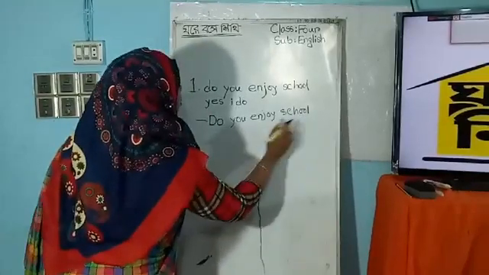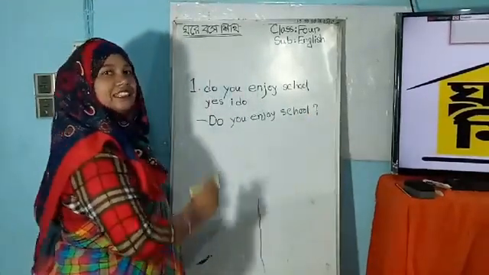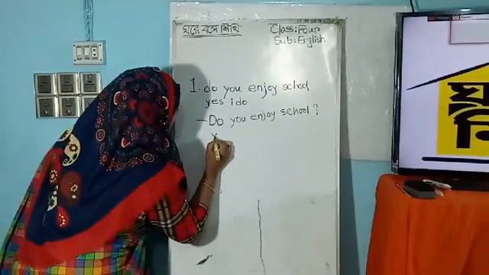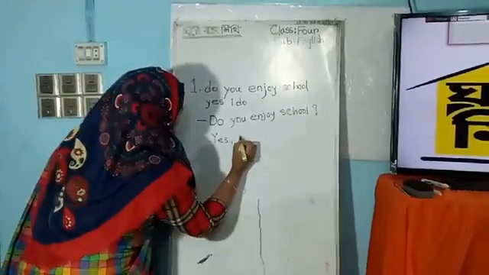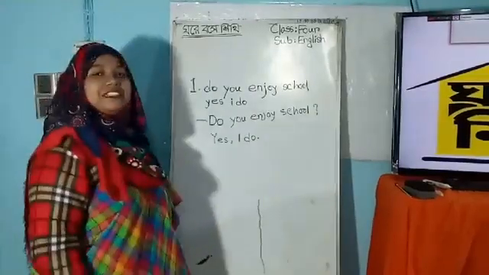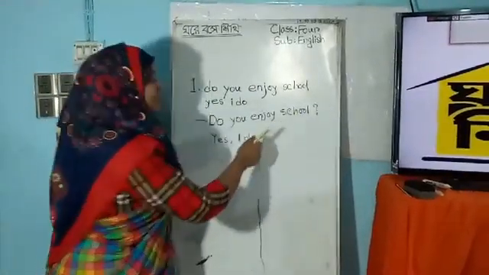And it's a question, so we have to use a question mark after we finish this sentence, and our answer is yes, comma, I do. My dear student, I write, do you enjoy school?